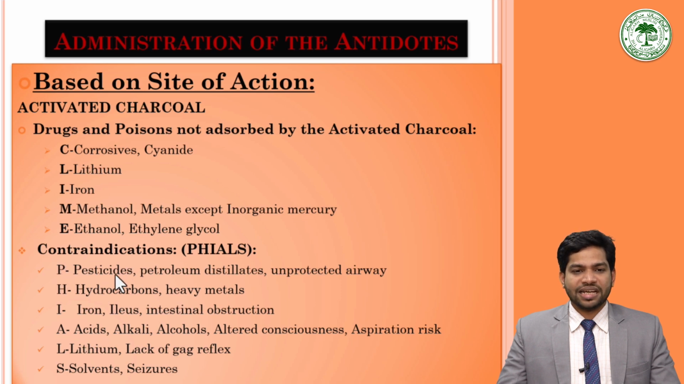P for pesticides, petroleum distillates, unprotected airways. H for hydrocarbons, heavy metals. I for iron, ileus, intestinal obstruction. A for acids, alkali, alcohols, altered consciousness, aspiration risk. L for lithium, lack of gag reflex. S for solvents and seizures. So the not-absorbed category is already included under the contraindications.